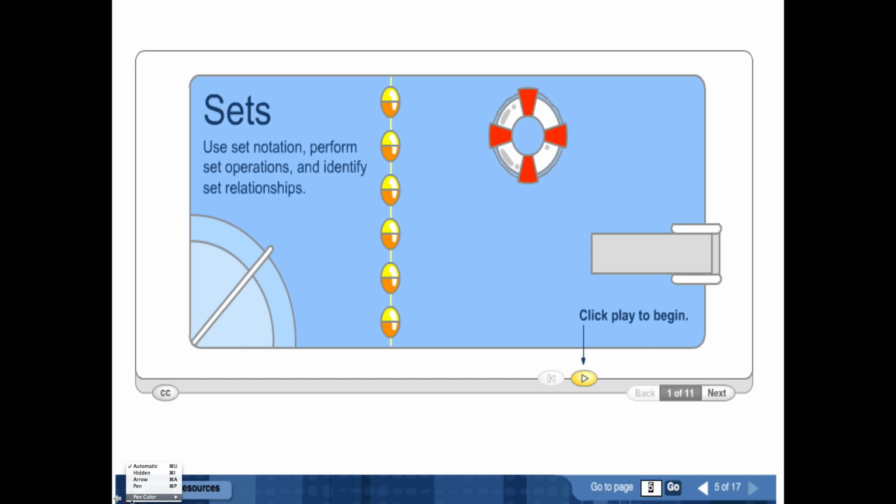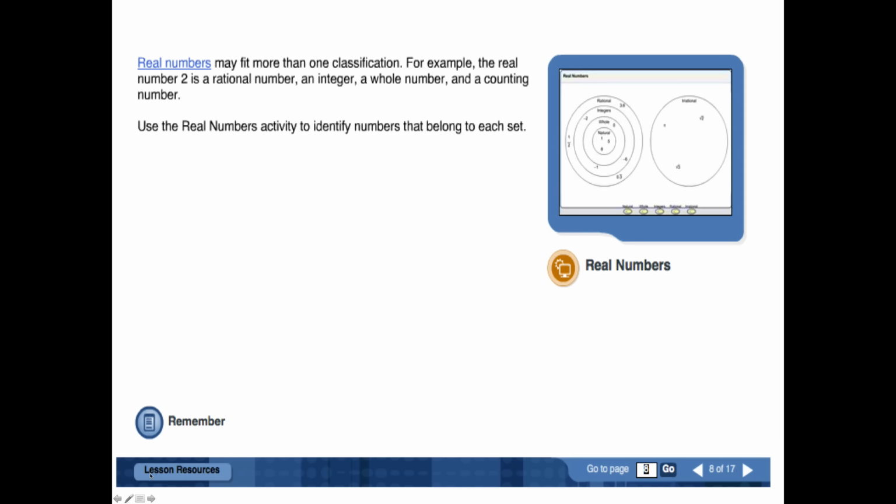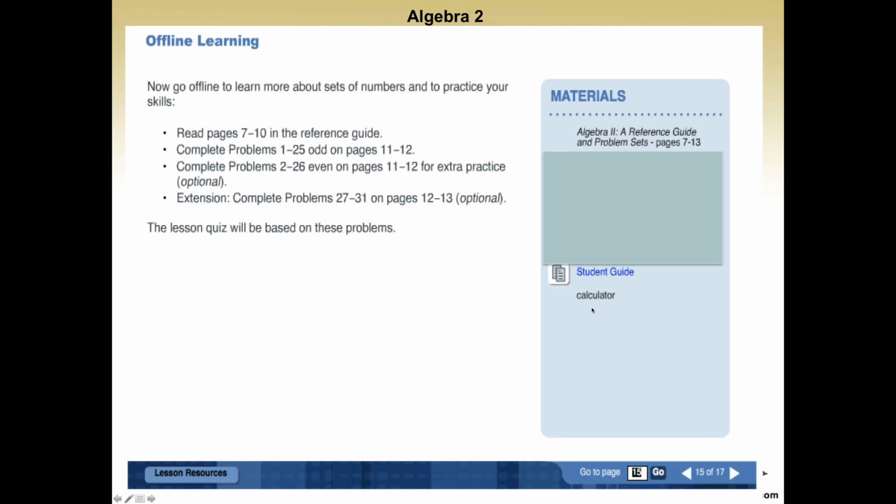If you see a play button, the play button means it's a video. So at all times, keep your sound and your volume on. Also, if you see the little TV symbol, the TV symbol is also a video. So you can click on that, and that would be a video as well.